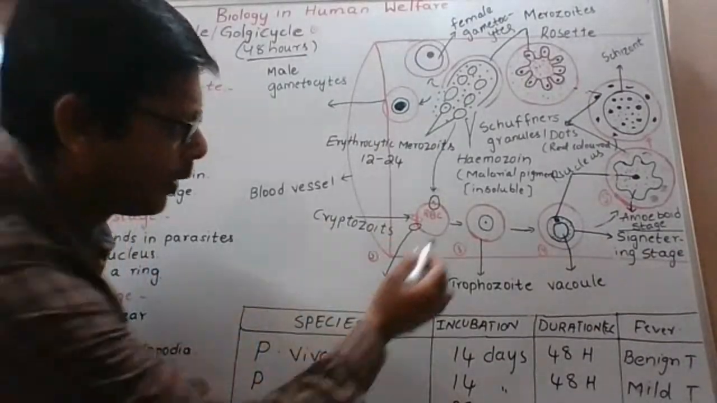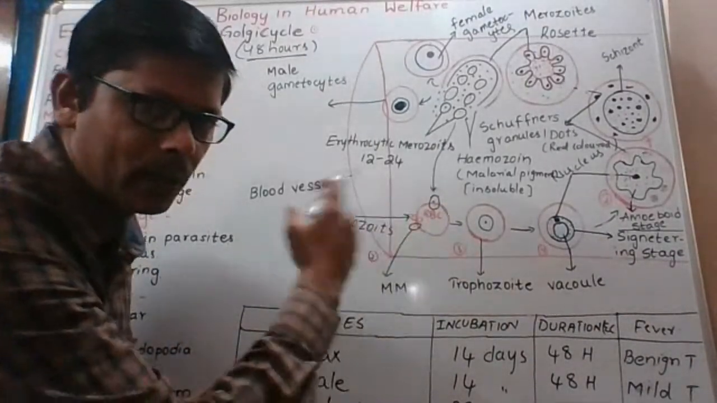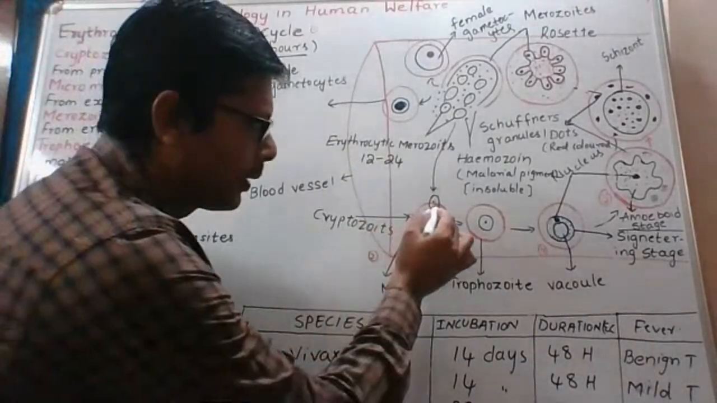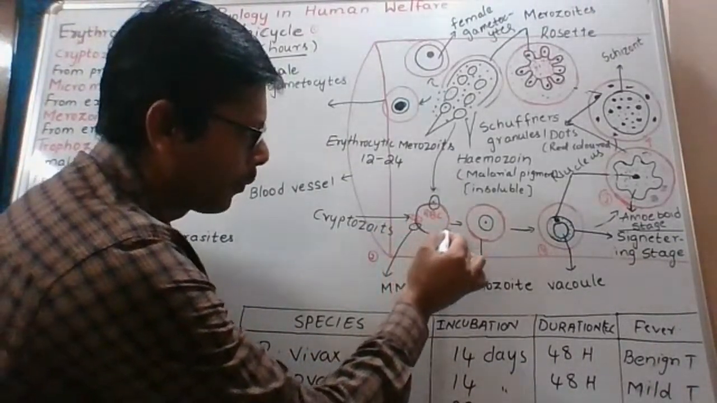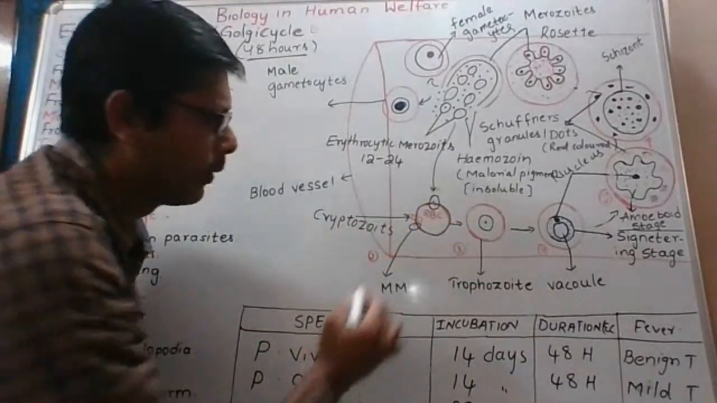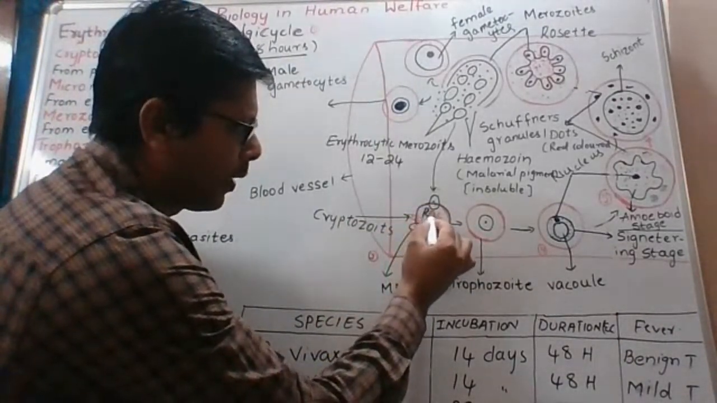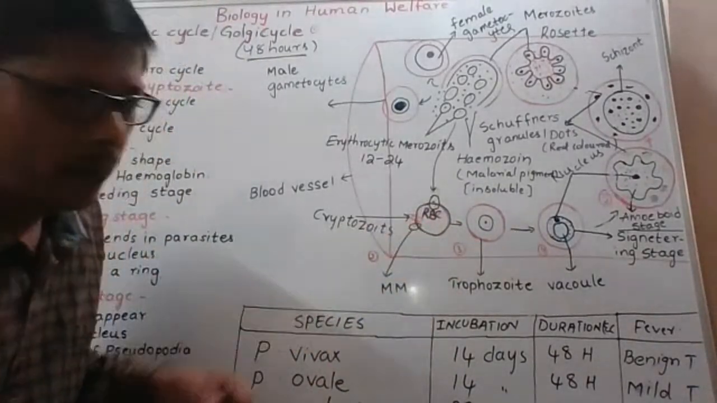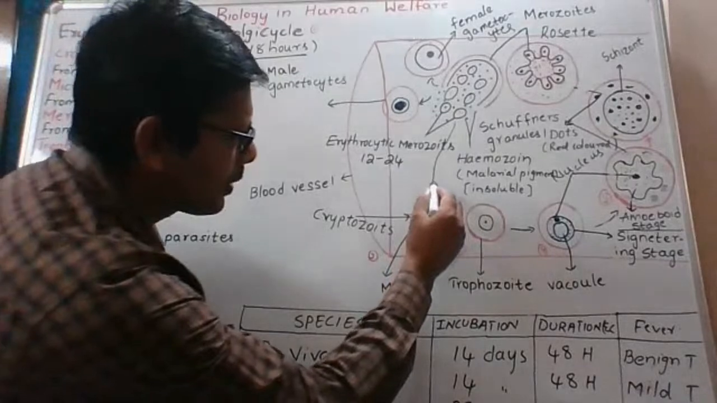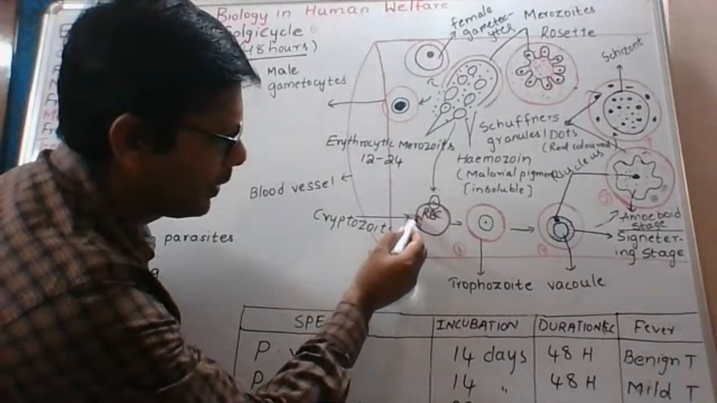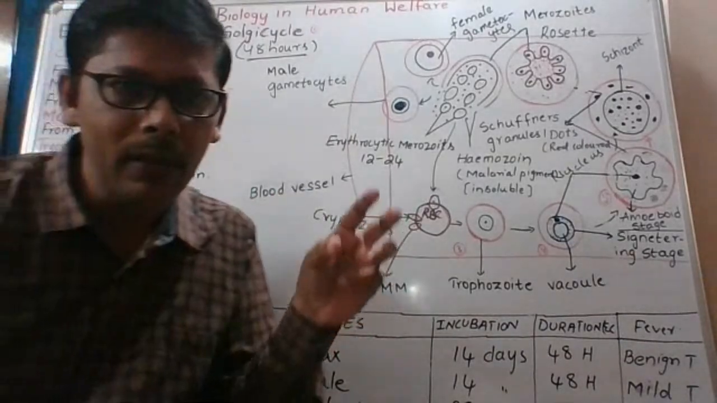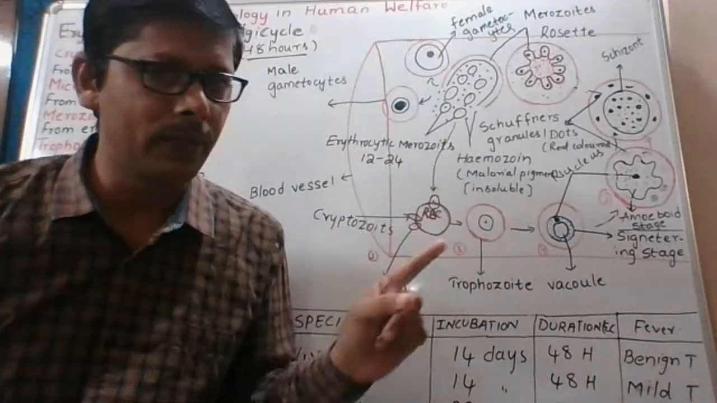I am starting the erythrocytic cycle. This is a red blood cell, RBC. I think you are able to see it. Now you can observe here, three structures are entering into the RBC. Any one of these three can initiate this cycle.